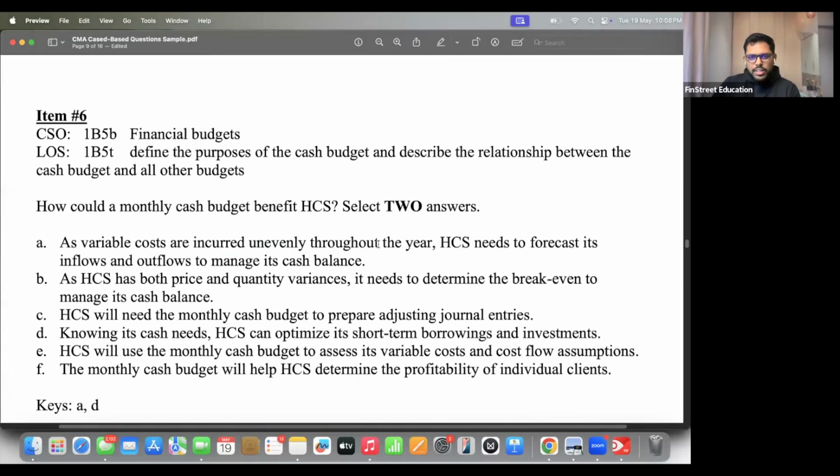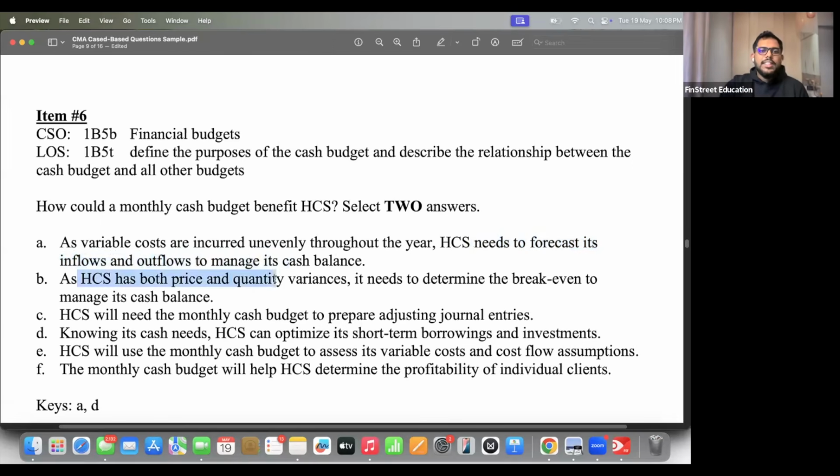As variable costs are uneven, HCS needs to forecast its inflow and outflow to manage its cash balance, which is correct. If you know how much you need to spend, if you can forecast and prepare for it, that's a benefit. You'll be able to manage your cash balance properly. Next. So A is currently correct and I'll put it on hold.